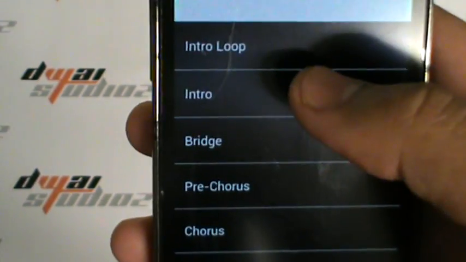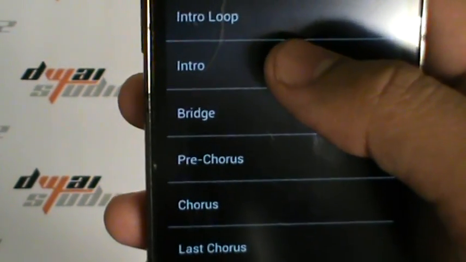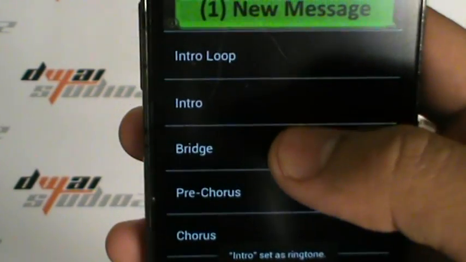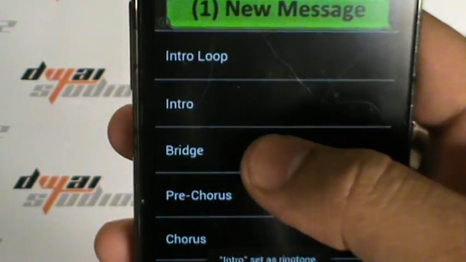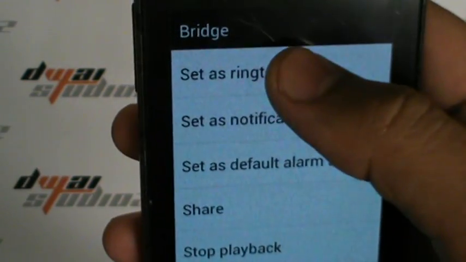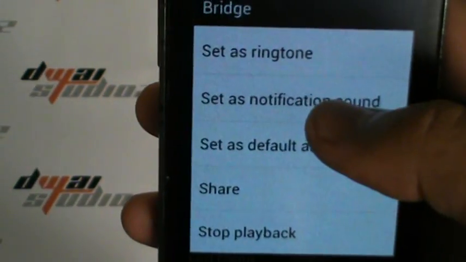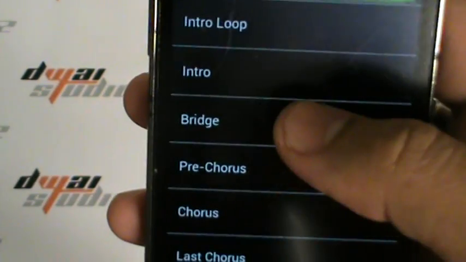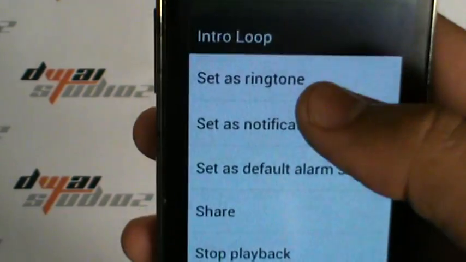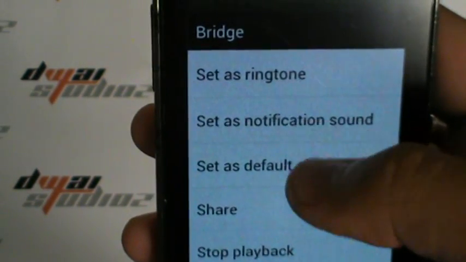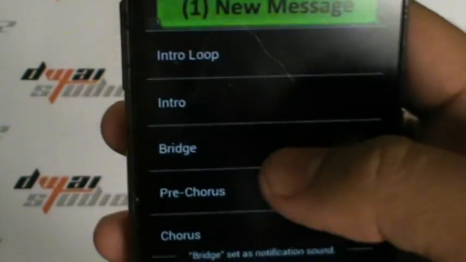Okay, so to set one of the sounds as the ringtone, just long press and set as ringtone. One more time, long press, set as ringtone. Or you can even set it as a notification sound. So maybe intro loop, set as ringtone, and bridge, set as notification sound.